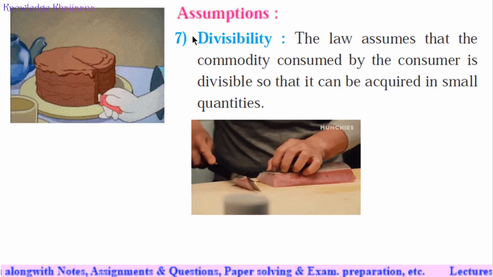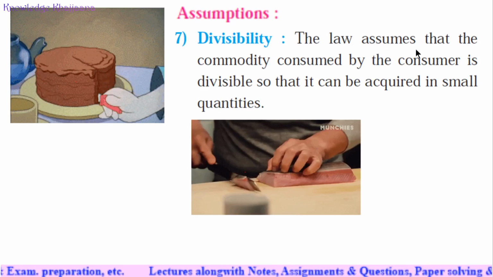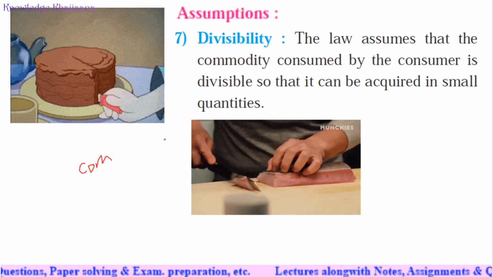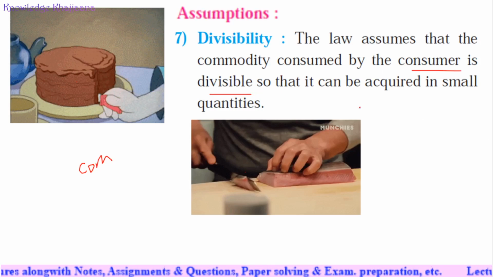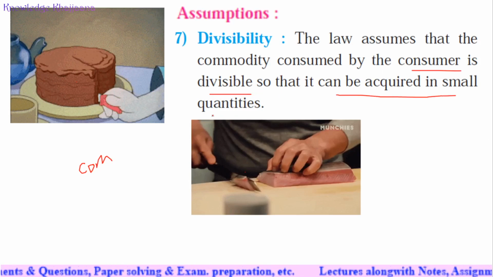Next concept is divisibility. See, the law assumes that the commodity consumed by the consumer is divisible so that it can be acquired in small quantities. What does this mean? See, the commodity which is studied, which is the subject of these studies. What is the subject of these studies? Commodity. The commodity which has been consumed. The commodity consumed by the consumer is divisible so that it can be acquired in small quantities.